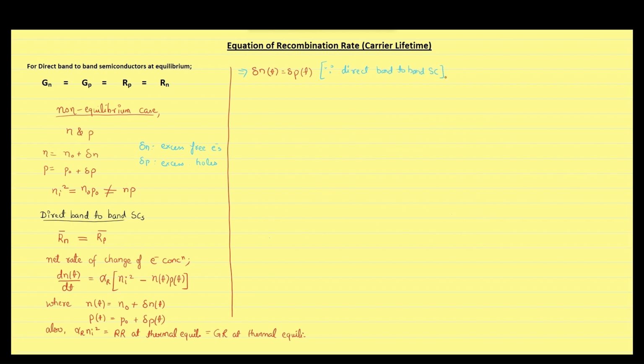We will replace free electron concentration and hole concentration in terms of thermal equilibrium concentration and excess carrier concentration, which will result in the following.